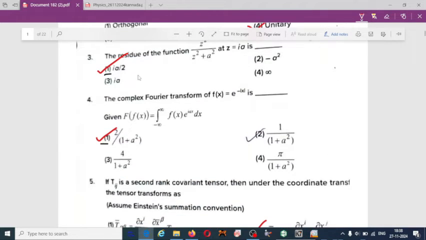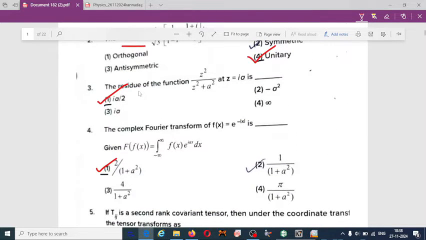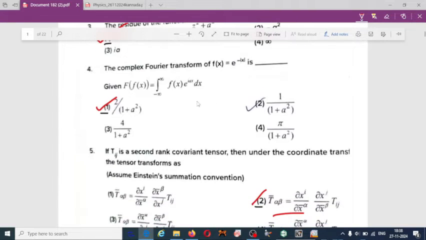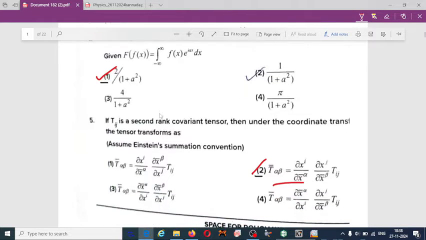This is also correct from the given answer key. Residue of the function z square divided by z square plus a square is given by option A, ia by 2. Complex Fourier transform, as given here, the correct answer is 2 by 1 plus a square.